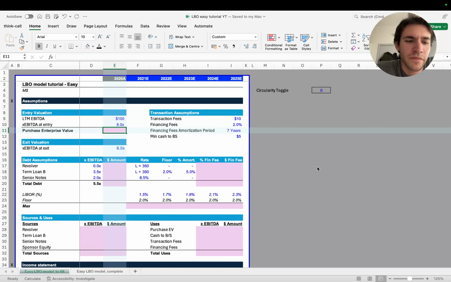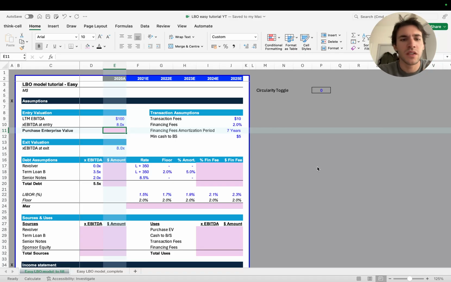a basic LBO. I will put this template, or this exercise, also on my GitHub, so I'll put the link in the description below. You can use it, you can follow along while I'm doing it. I think it's important to have this tutorial because I'll go through what an LBO is, what the different sections are, and how to fill each part of the LBO model. You'll see that even if we go towards a more complex model, usually the sections are always the same, so it's not too complex.